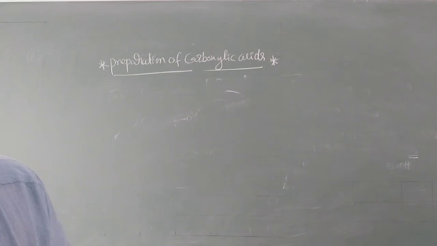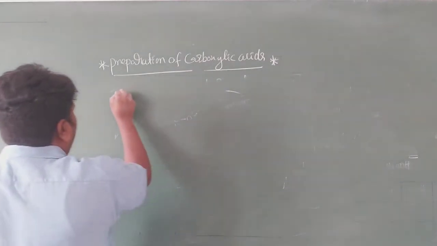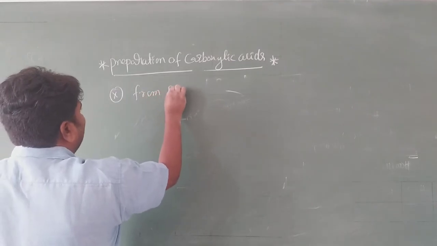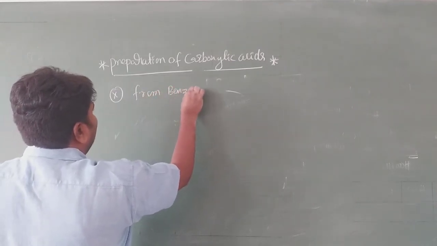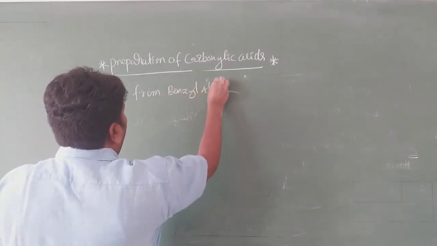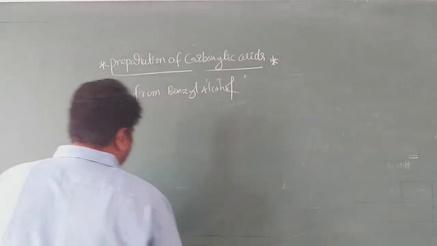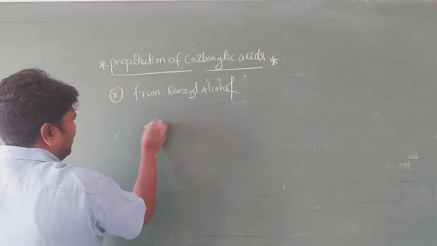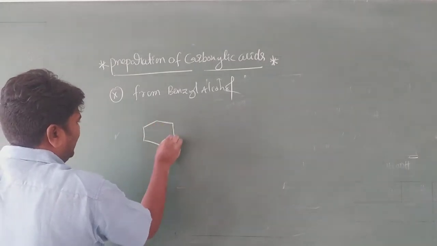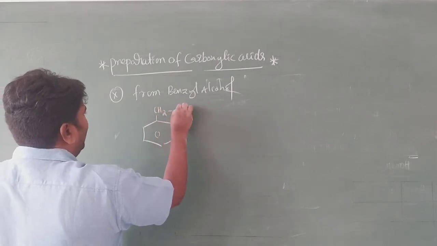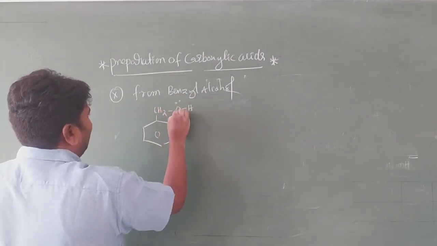Next preparation, it is benzyl alcohol. From benzyl alcohol, it is very important, my dear students. It is benzene, CH2, OH. Lone pair and lone pair.